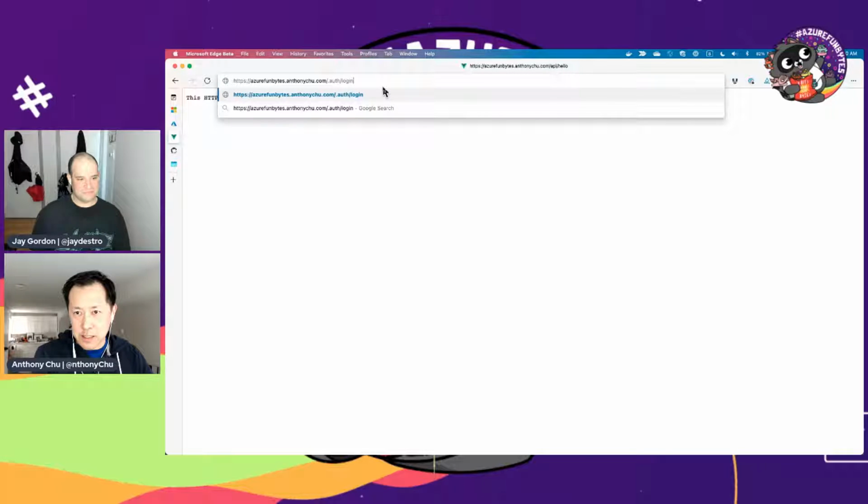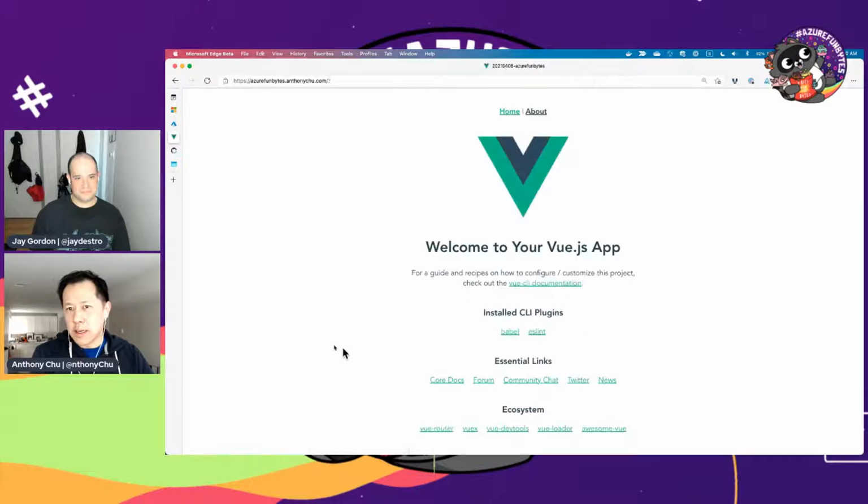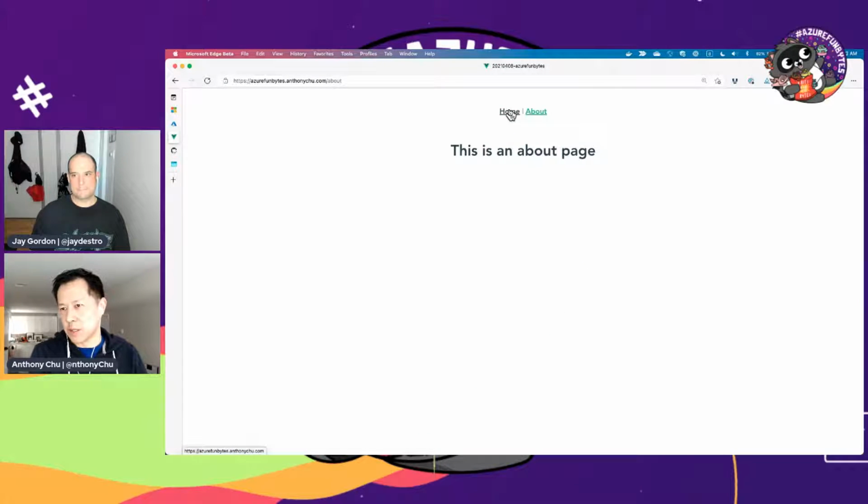So I go to /.auth/login/github. It's going to bounce me off to this consent page, like anything like this. I just click OK, and I'm already logged into GitHub. If I weren't, or I needed to authorize this app, it would take me through one or two more screens on GitHub. But it just bounced me back to my site, and now I'm logged in.